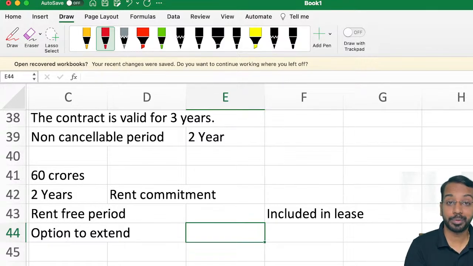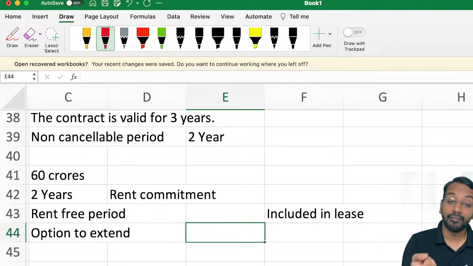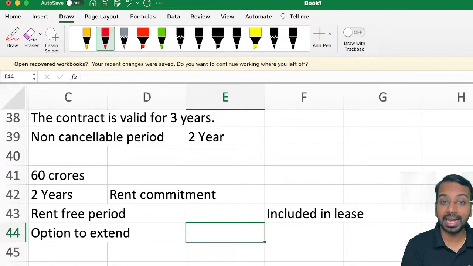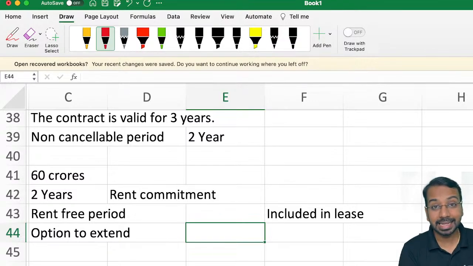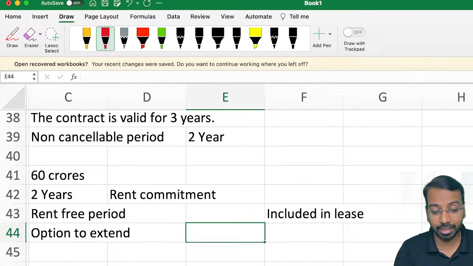Now, when we say option, please remember, you would have learned futures and options in SFM also, right? When we say option, one party has the right, the other party has an obligation. So, if the lessee has the right, then the lessor has an obligation. So, when I say the lessee has the option, the lessee has the right. The lessee says, I want to extend the contract. The lessor has to agree. And if there is an option to extend, which is reasonably certain,